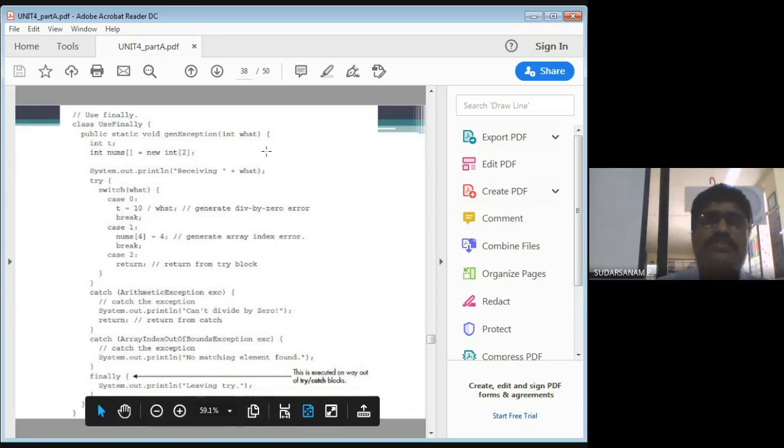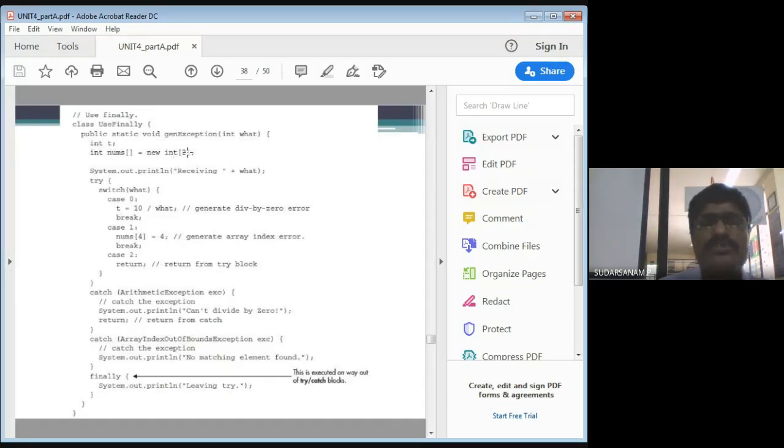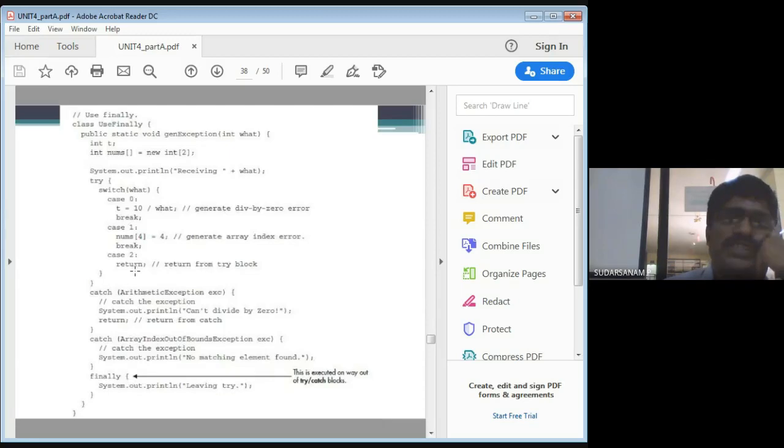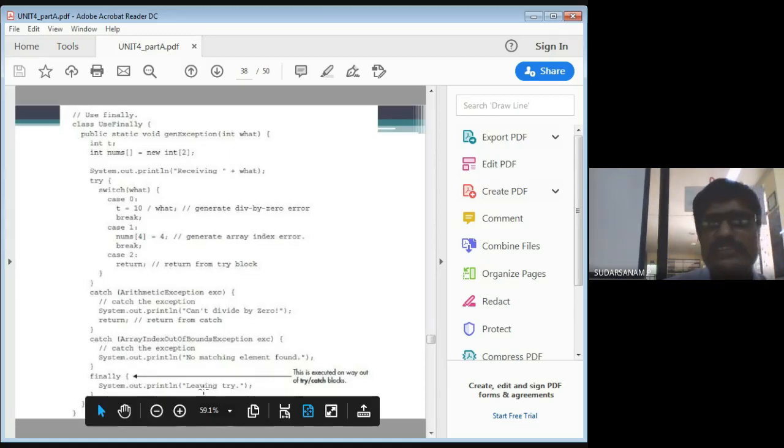Next, when I am passing 1, what output will you get? You have given the array size as 2, but you are assigning the value to the 4th location. In this case, it generates the array exception. So the output is: no matching element found, leaving try. Next, if you are passing 2, because I have used a loop, the third one will be executed. It just returns, it will not execute anything, just leaving try.